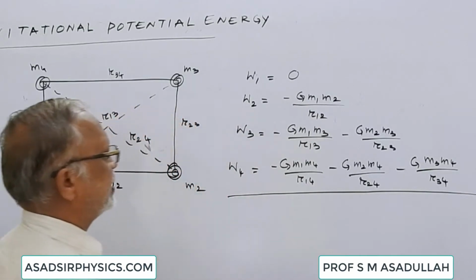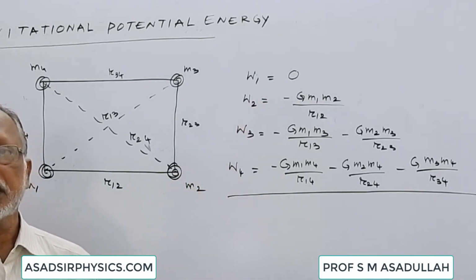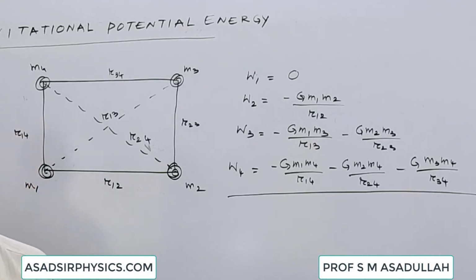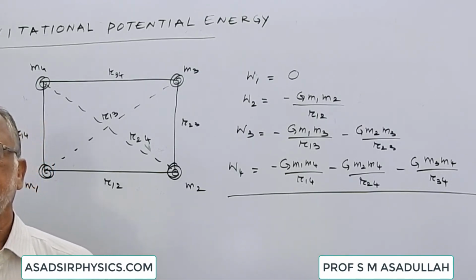Now wait a minute here. To bring the first body, no work is done. To bring the second body, we get one pair, so one term. To bring the third body, we get two pairs, so two works should be done. To bring the fourth body, there are 3 pairs, so we have to do work for all these 3 pairs.